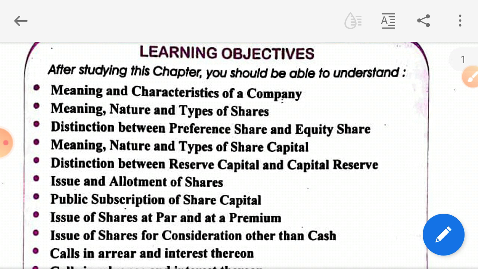It has a common seal. Do you remember that a company is an artificial person? I told you the definition of Professor Hannay: a company is an artificial person created by law having a separate legal entity with a perpetual succession. Perpetual succession means the company keeps on working whether there is a change in the owner.